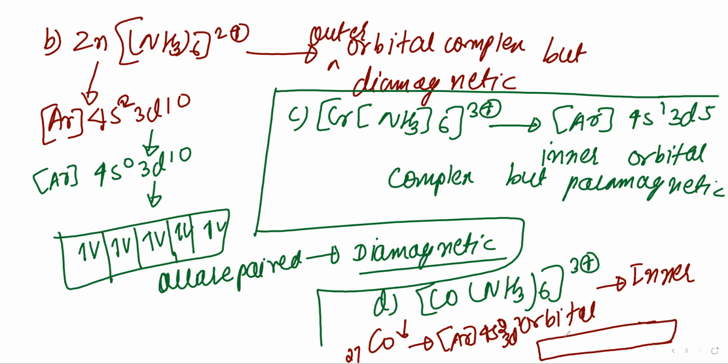So how will it do that? 1 2 3 4 5, 1 2 3 4 5, so 1 2 3 4 5 6 7. So cobalt is losing how many electrons? 3 now. After losing 3 electrons, this will be gone now.